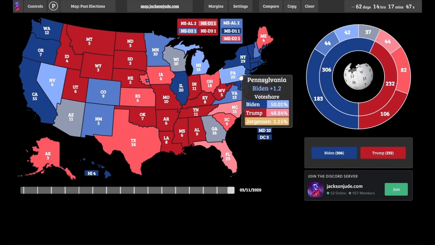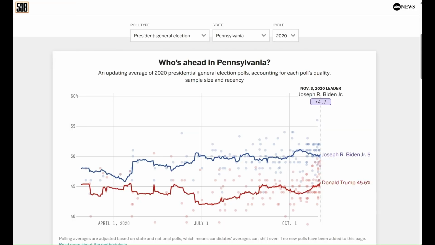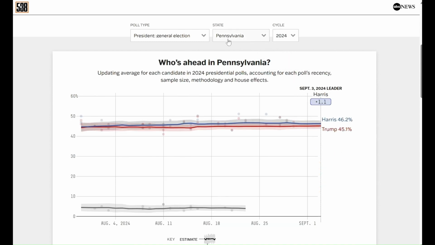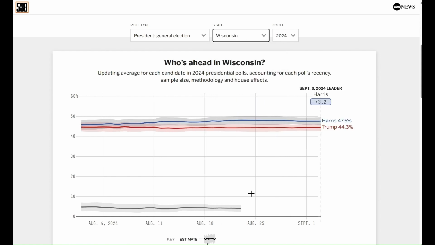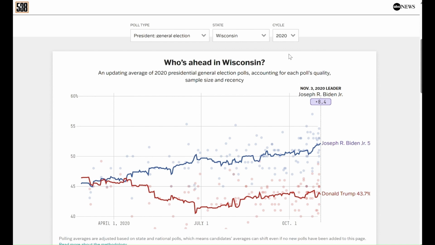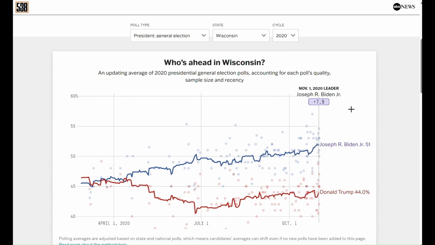So here we have a 3.5 polling error, which is nothing comparable to the polling error in Wisconsin and in Michigan. So don't be fooled if you see, for example, in Michigan or in Wisconsin, polls showing Harris with a commanding lead. For example, in the state of Wisconsin, Harris is leading by 3.2%. So you may think she's going to win Wisconsin. But if you look at 2020, and also 2016, Wisconsin has a history, as well as Michigan, of underestimating Donald Trump.